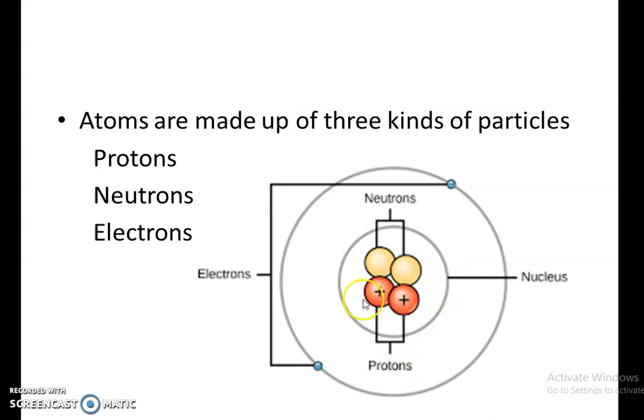So today we have discussed the structure of the atom. We can see protons and neutrons at the center. Together they combine to form the nucleus. And we can see shells around the nucleus, where electrons are arranged. These electrons revolve around the nucleus, and they are negatively charged.